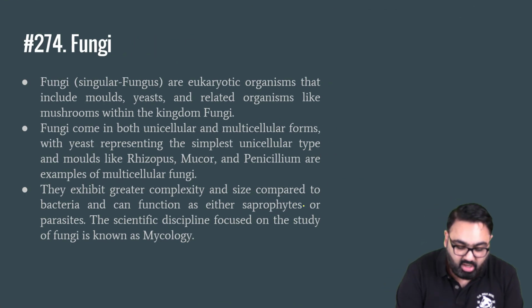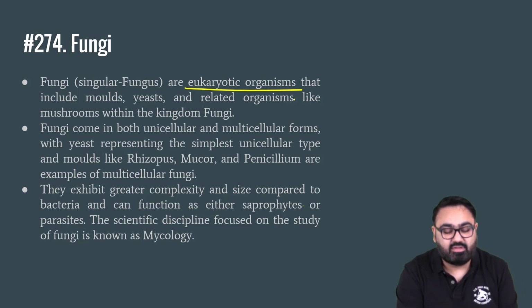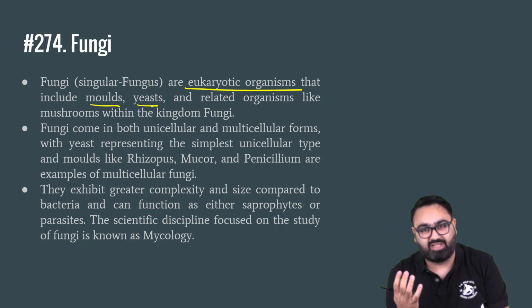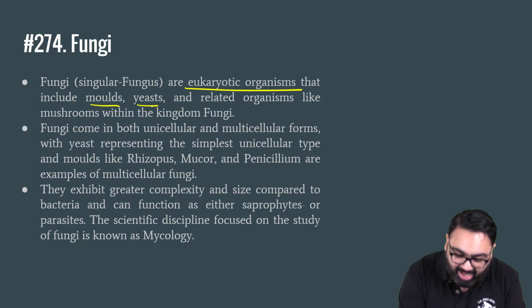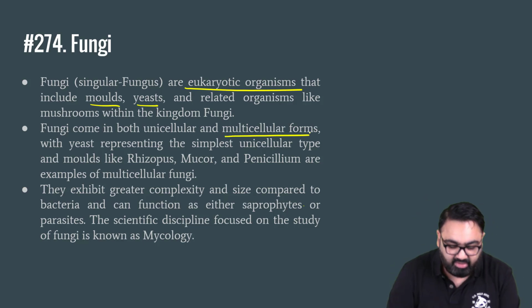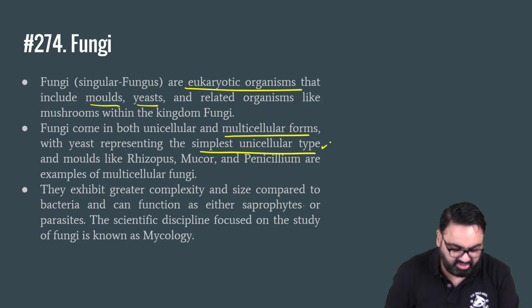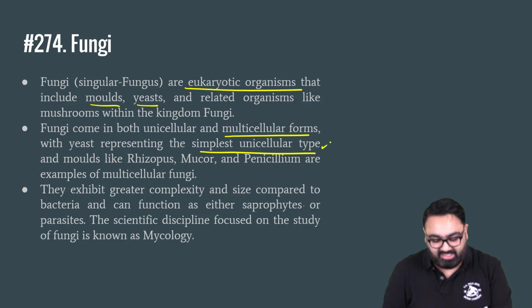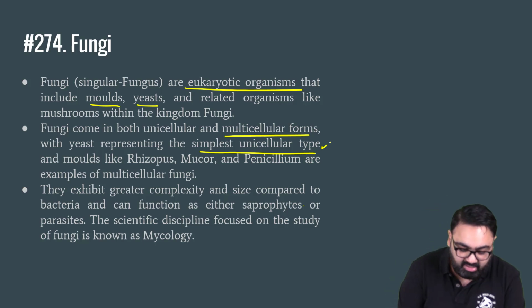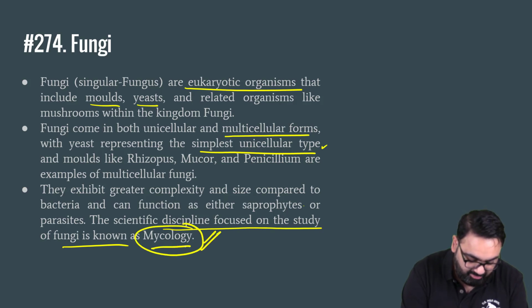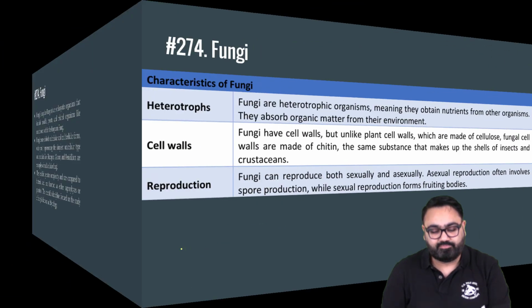Now, fungi, as you know, are eukaryotic organisms that include yeast, molds, and other related organisms, including mushrooms as well. They can be unicellular and they can be multicellular as well. Yeast is considered as the simplest unicellular form of this fungi. There are a lot of scientific studies conducted about how fungi has been extremely important for our biodiversity. The scientific discipline focused on the study of fungi is called mycology. Do remember this fact. Mycology means the study of fungi.